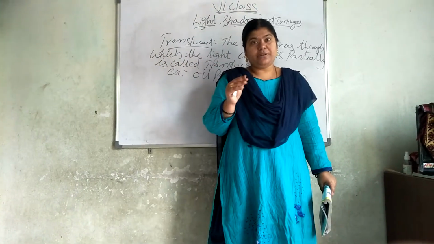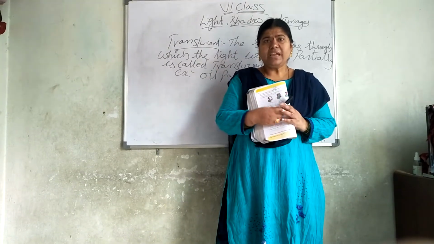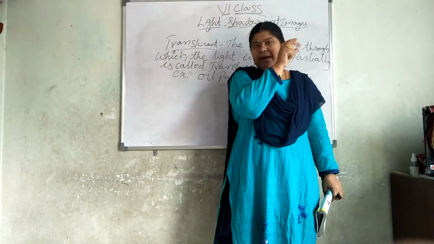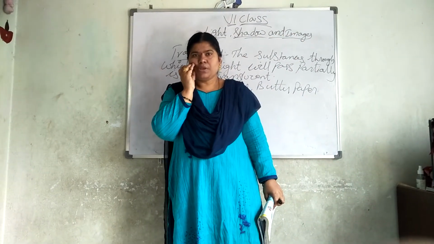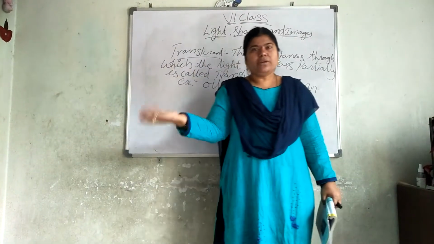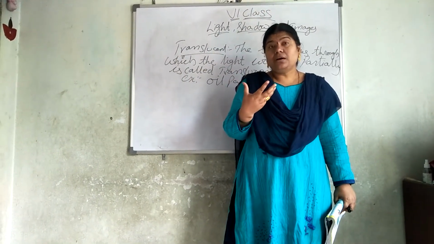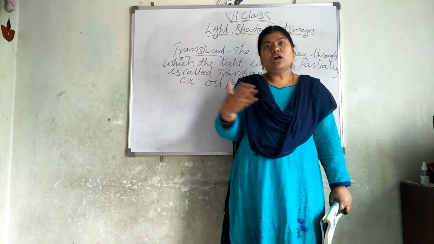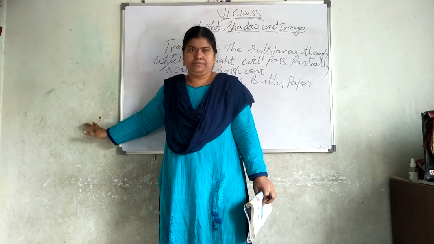Is it possible in the night time to see the shadow? It is not possible. We also see when we are sleeping at night, in our room, the bed bulb will be there, the zero candle bulb. The light rays are falling from that one. I am trying to move my hand or move my leg, whatever it may be, or when I want to get up, where I will see my shadow? On the wall. Means this wall will act as a screen.